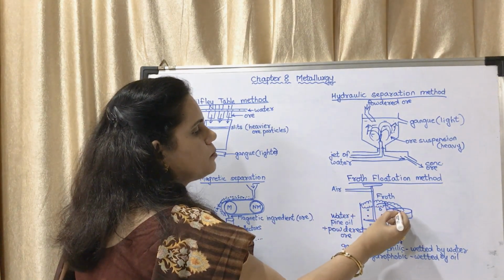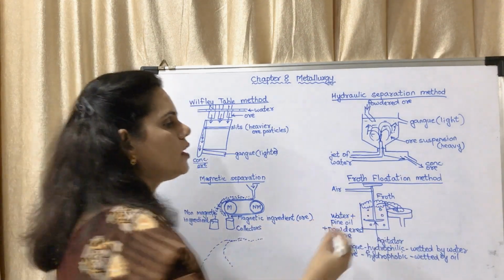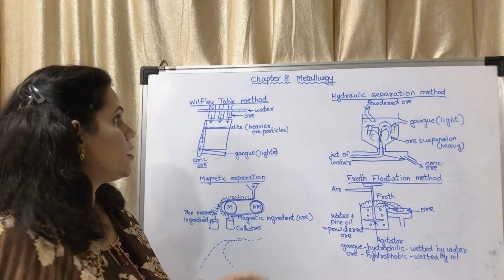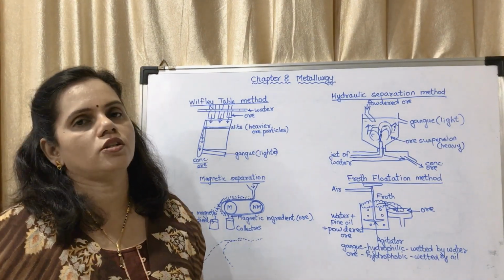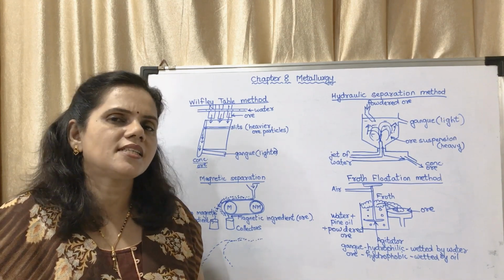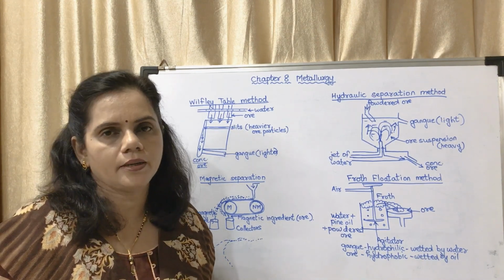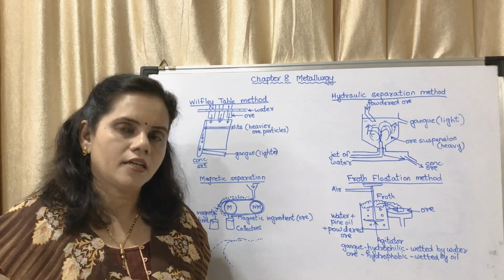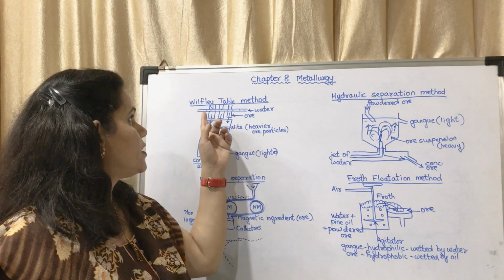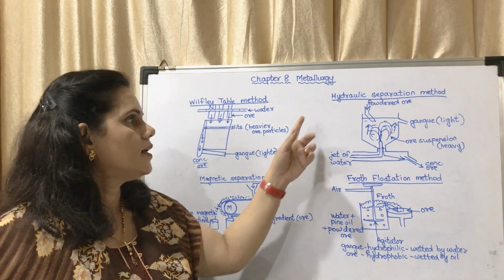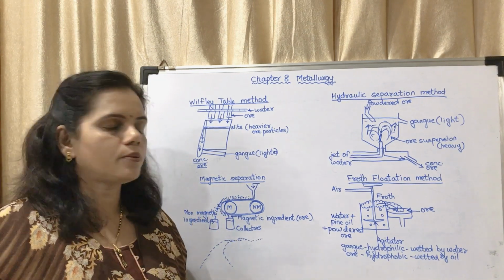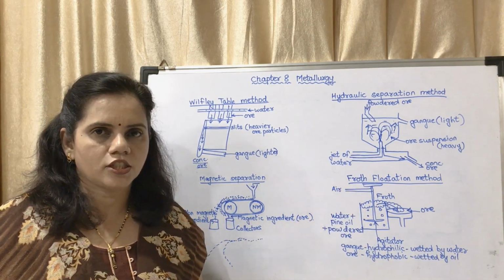That froth is removed and we will get the ore here. Which ore? The ore which has finished concentration. That means we have got the ore itself, but some of the gangue, some of the impurities have been removed. Okay, so these are the four processes. The first one is Wilfley table method. The second is hydraulic separation method, magnetic separation method, and froth flotation method.